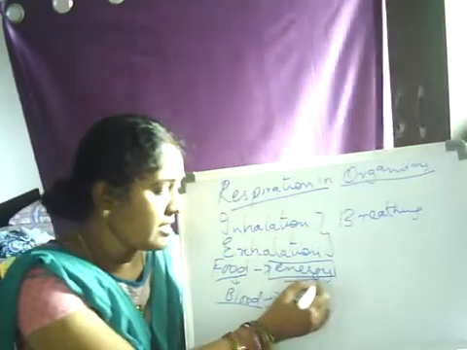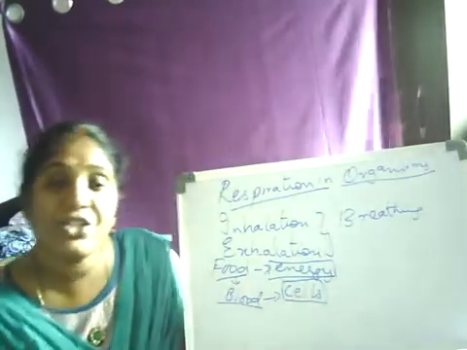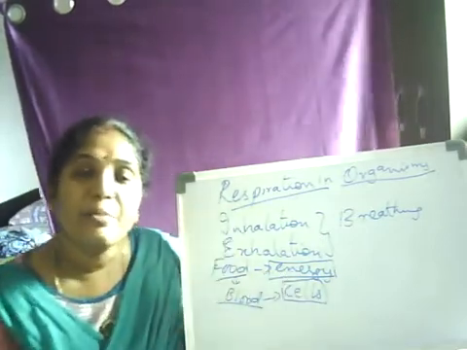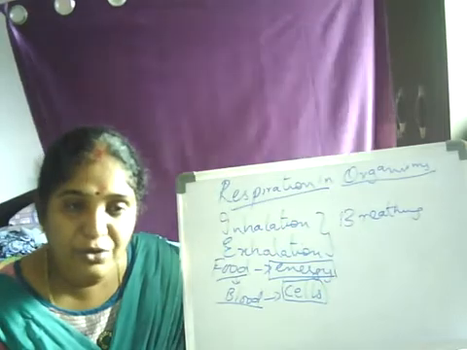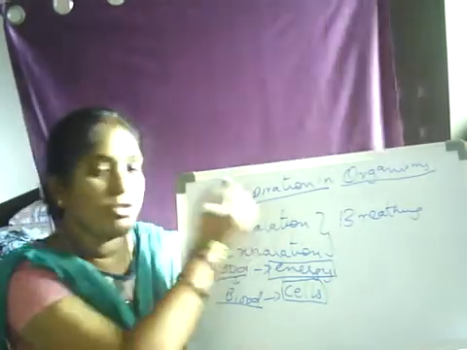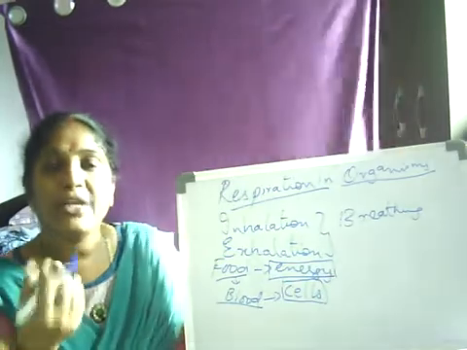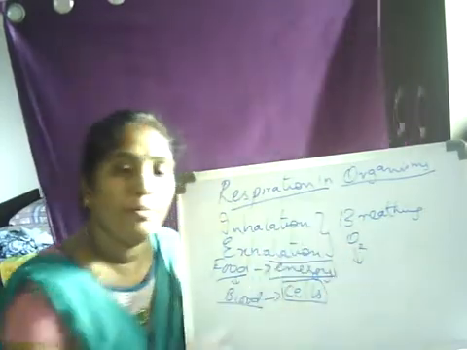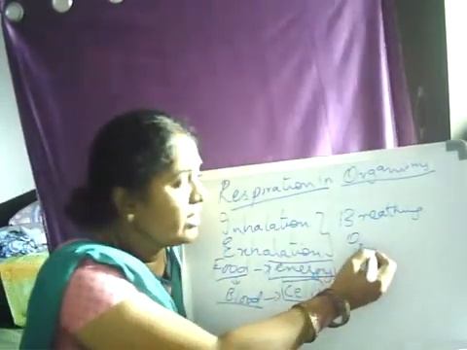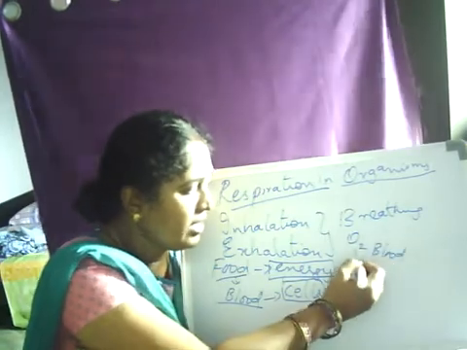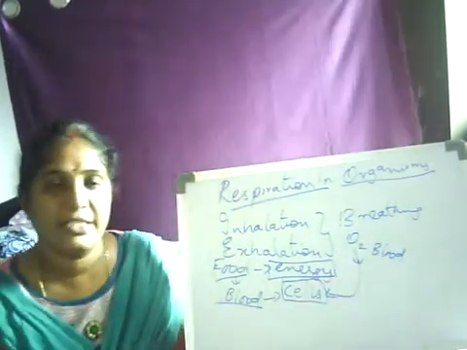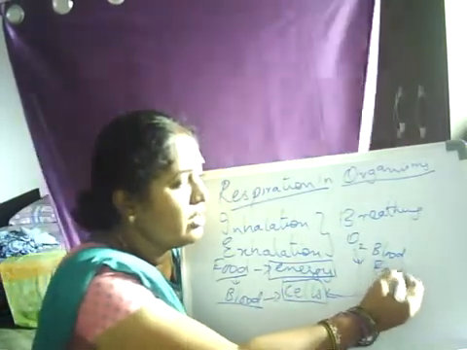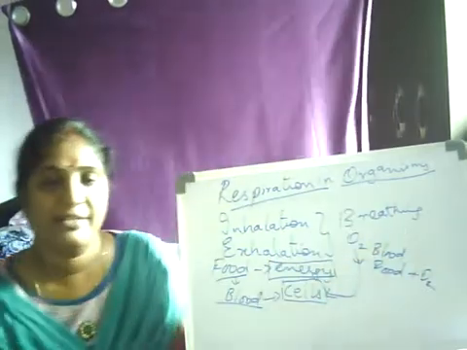Now, the food has reached the cell. In the cells, the energy is being produced. How is it produced? Now comes the process of respiration. When you are taking in air, the oxygen which is entering into our body, with the help of the blood, also reaches the cells. So inside the cell, we have food as well as oxygen.